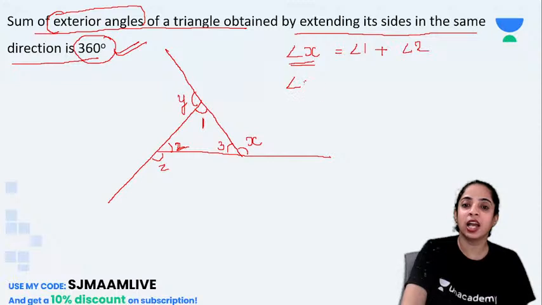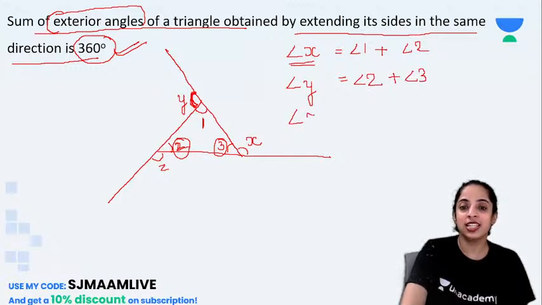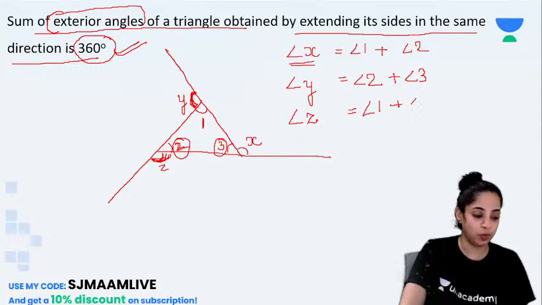Now angle Y. See, this one is angle Y. What are the remote interior angles for angle Y? This angle 2 and angle 3, isn't it? So I can write angle 2 plus angle 3. Correct? Now what is angle Z? If this is angle Z, what are the remote interior angles? See, 2 is the adjacent angle. So the remote interior angles will be 1 and 3. So I can write angle 1 plus angle 3. Clear?